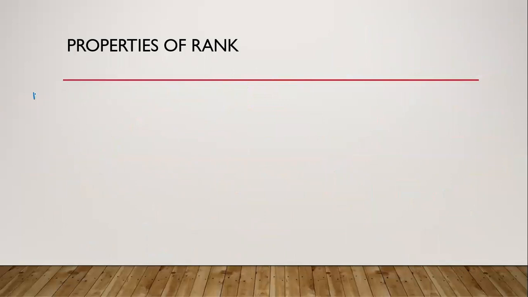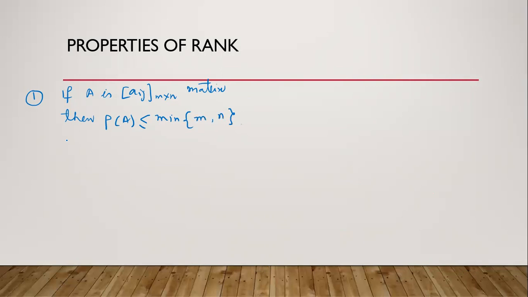First observation is, if A is M cross N matrix, then rank of A is less than equal to minimum of M comma N.